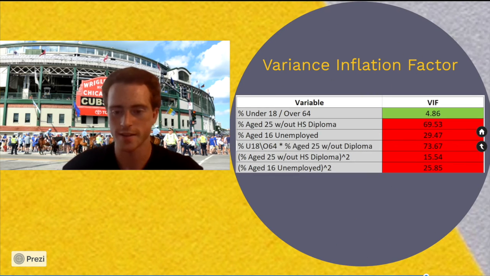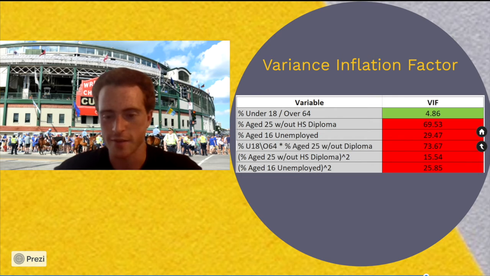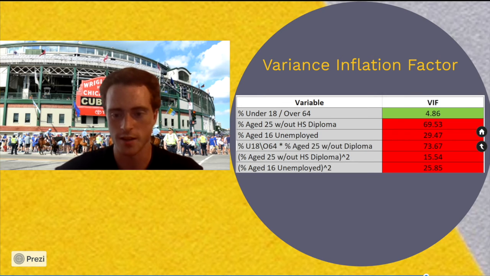And finally, we looked at some multicollinearity within our second order model. And this is where the second order model starts to lose some credibility. As you can see, we looked at the variance inflation factor, and 5 of the 6 independent variables had a VIF over 10, some as high as 70. So this suggests that the second order model has pretty strong multicollinearity.